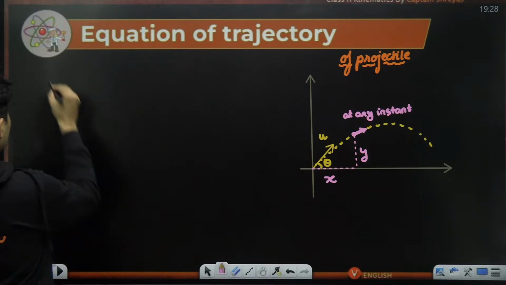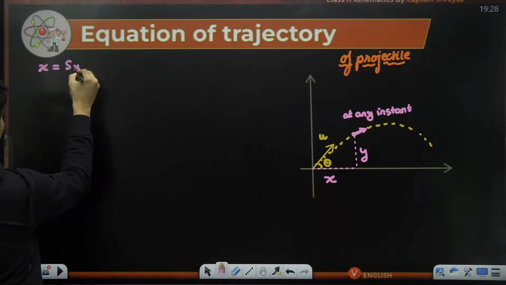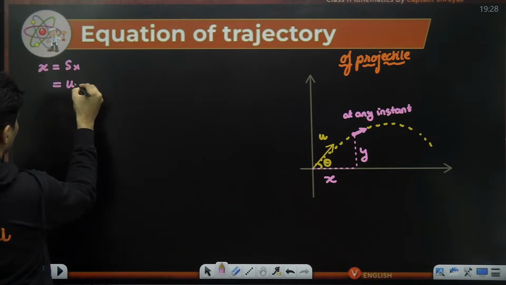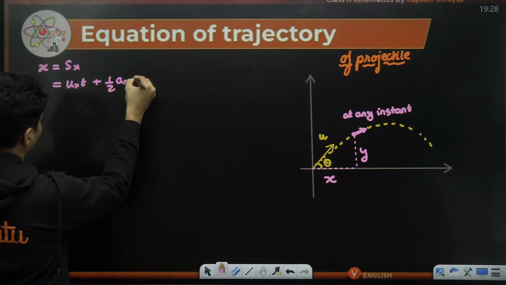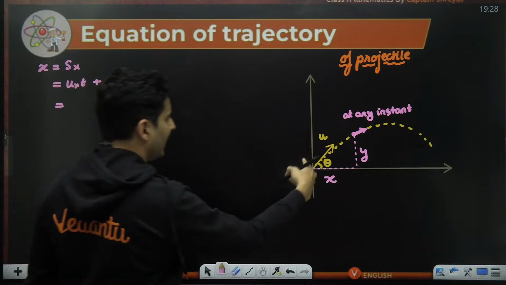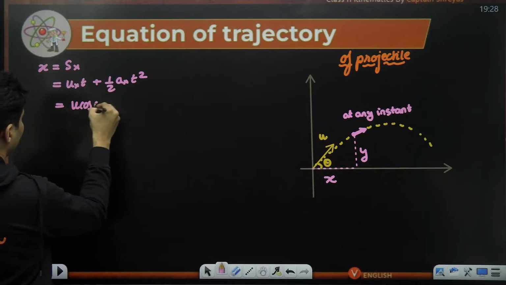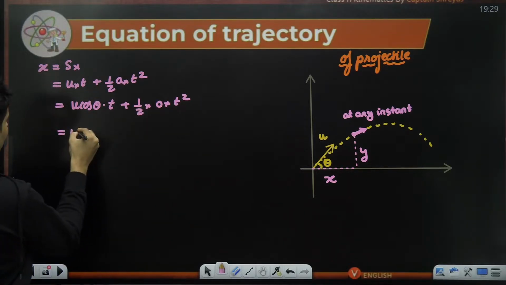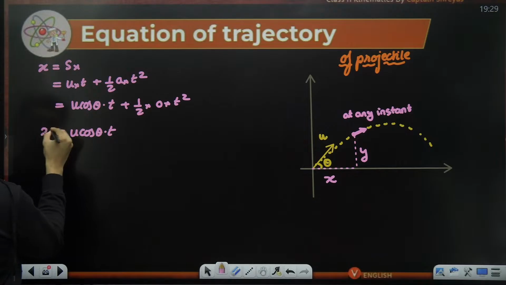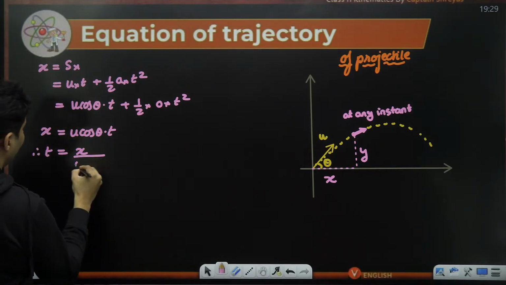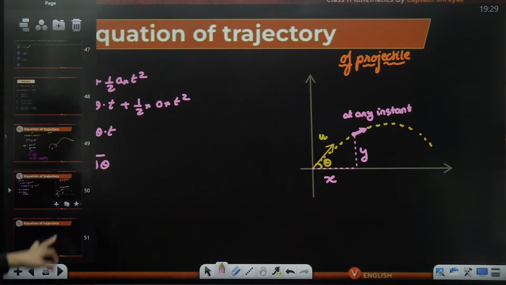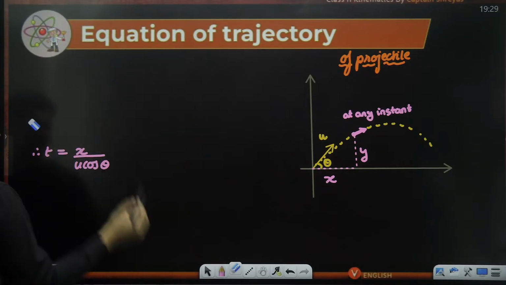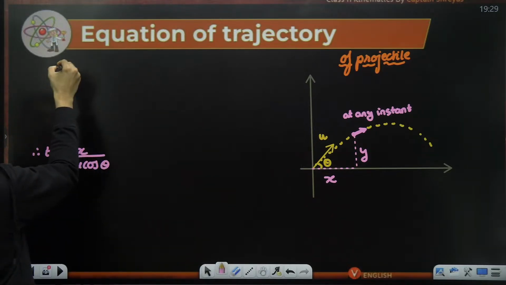If you ask me what the x coordinate is, I will say it is the x displacement, and x displacement is uxt plus half ax t square. Initial speed in the x direction is u cos theta, multiplied by time. Acceleration is 0, so this term just vanishes. So it is u cos theta multiplied by t. Therefore, time will be x divided by u cos theta. This is a very important thing. Time we just got as x by u cos theta, which I will use for y.